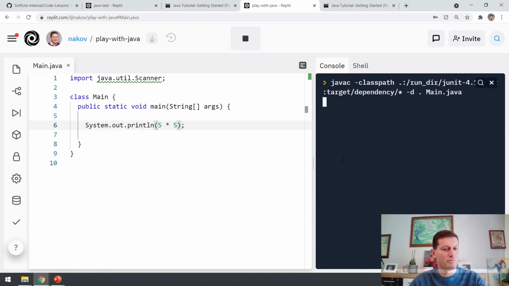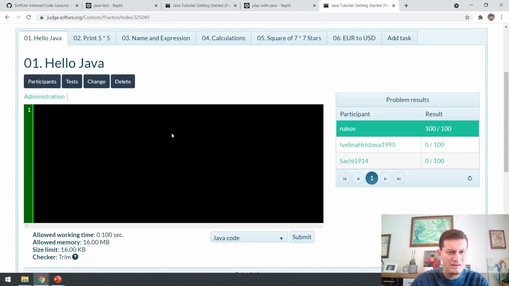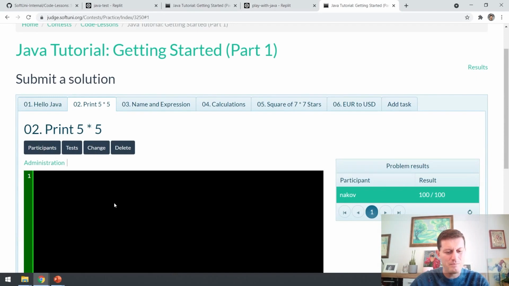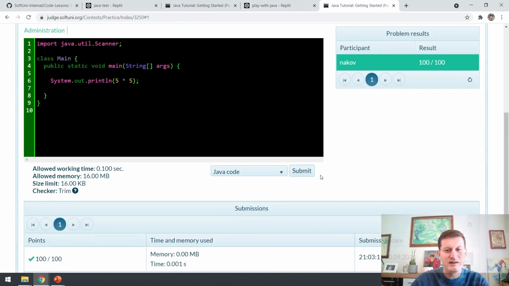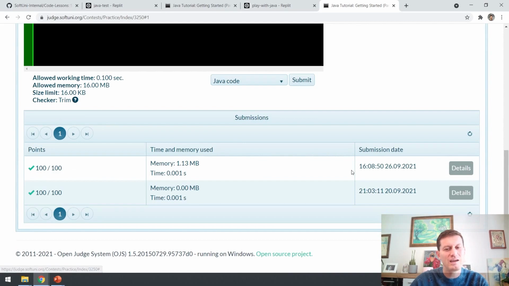The result should be 25, and we can take this code, copy, and put it here at this second problem, print 5 by 5. I press submit, and it gets here. I need to wait a bit and click refresh, and it's accepted. I have 100 points.